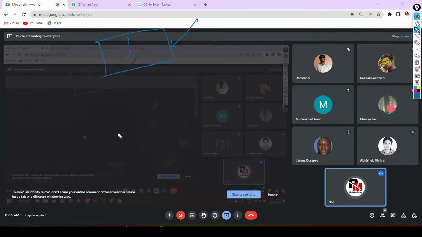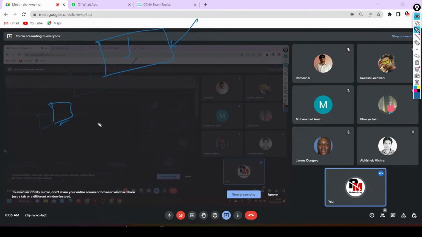Through keyboard, you can only give input. You cannot take output from your keyboard. Yes or no? So a device that can only send the traffic, and a device that can only receive the traffic. That type of communication is known as simplex. Simplex means a device can only send or can only receive the traffic.